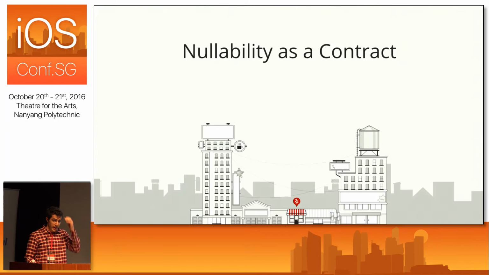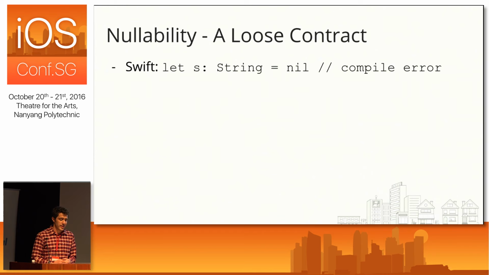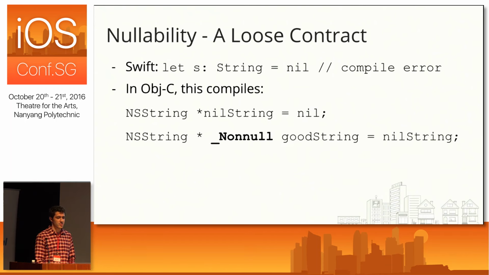All right, so now that we have a pretty good understanding of how Swift works with Objective-C and how we can make some small tweaks to our headers to make our lives easier in Swift, I want to talk about some of the issues and lessons learned around nullability, especially when Swift and Objective-C have to work together on that. And I'm going to start just by considering this one line of code. Here I'm trying to assign nil to a string. And this is going to give you a compiler error in Swift because this kind of string is non-optional, so it doesn't allow nils. But in Objective-C, you can still do this.